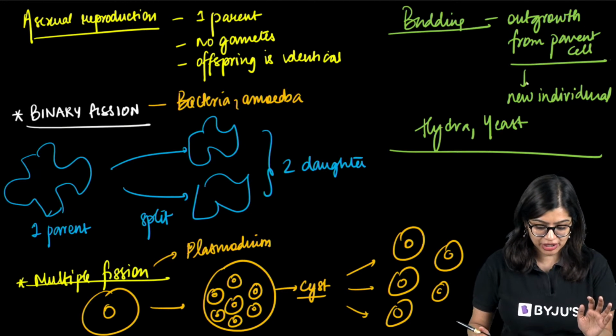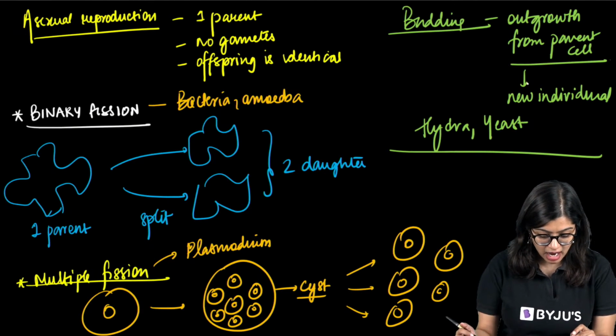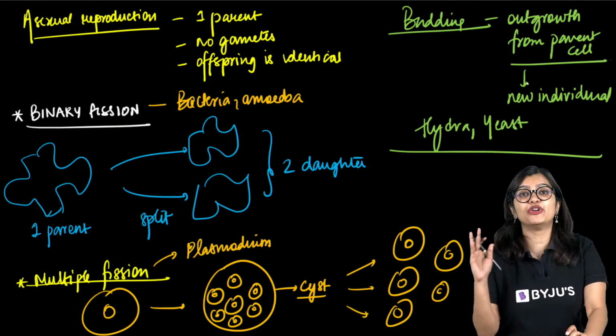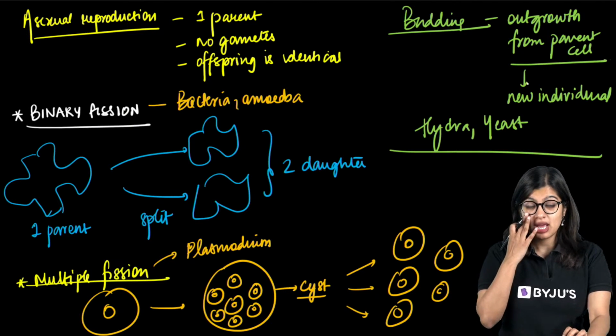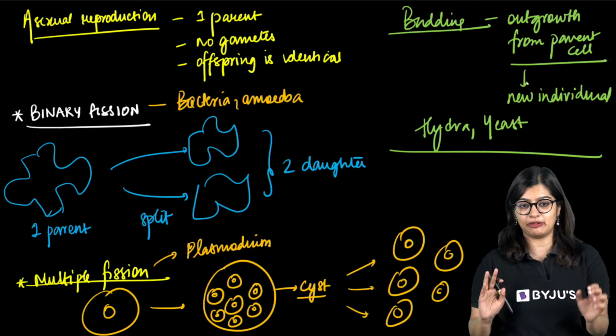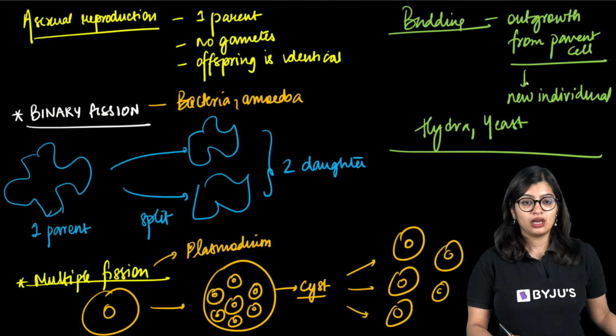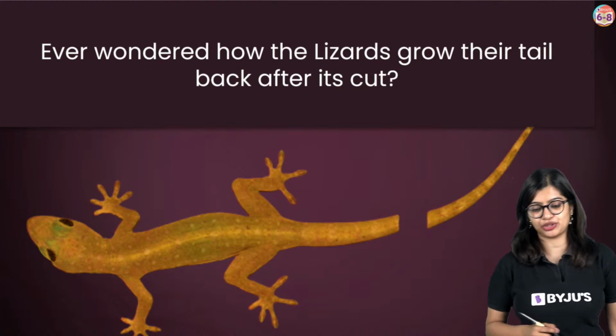Okay, one question I'd like to take. Ma'am, if amoeba can't undergo... see, amoeba will normally do binary fission, but in Plasmodium we see multiple fission. Yes? Okay, ma'am, this is easy. Awesome. Amrit, I hope I've answered your question.